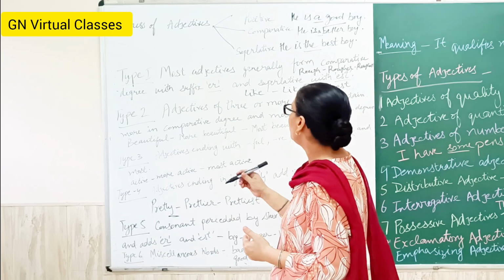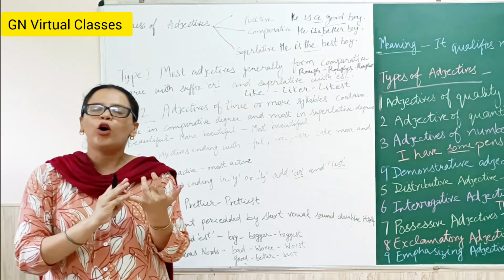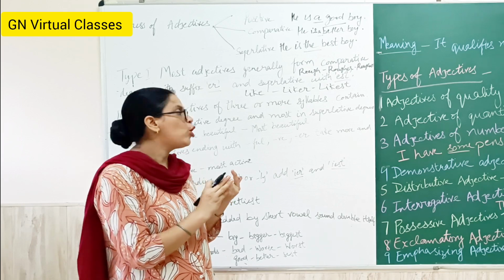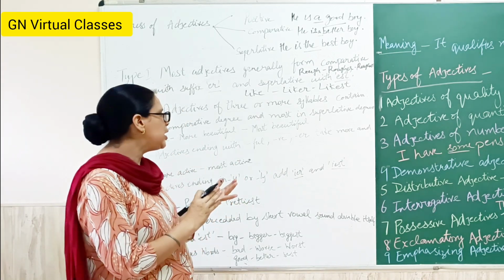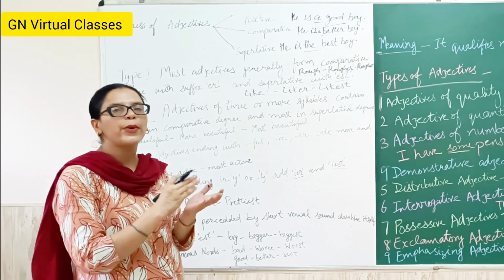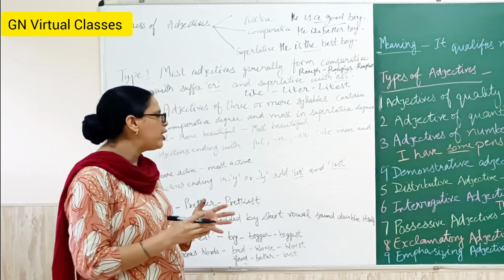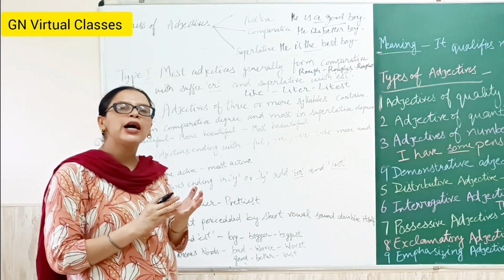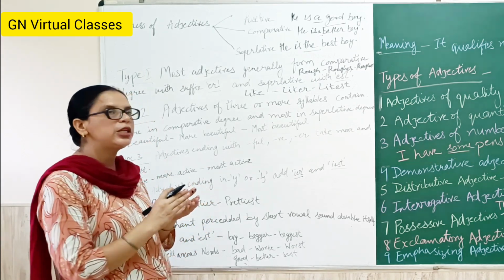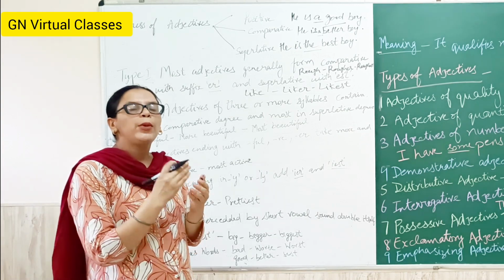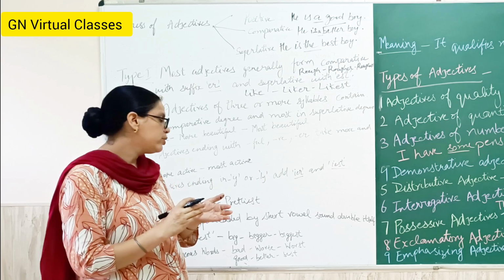Like 3 or more syllables take more in the comparative and most in the superlative, adjectives ending with -ful or -ive take more and most, and adjectives ending with y or ly take ier and iest. The consonant preceded by a short vowel is doubled, and er and est are added in the comparative and the superlative form.